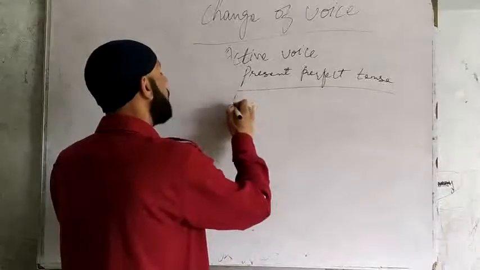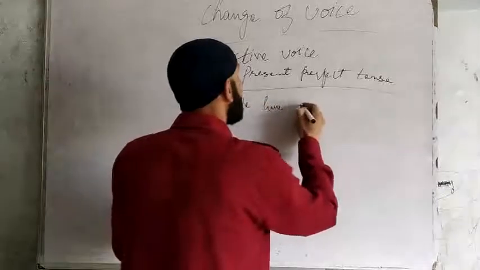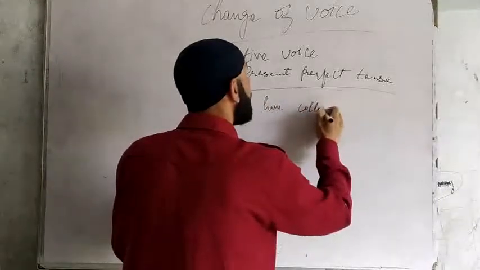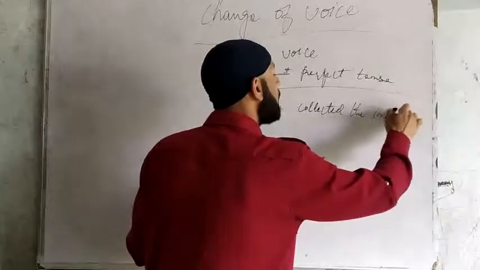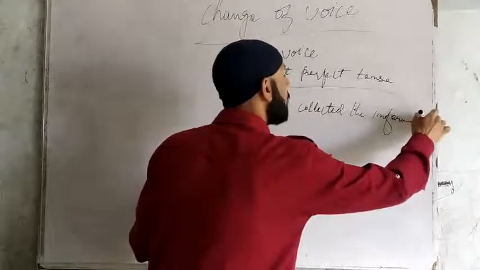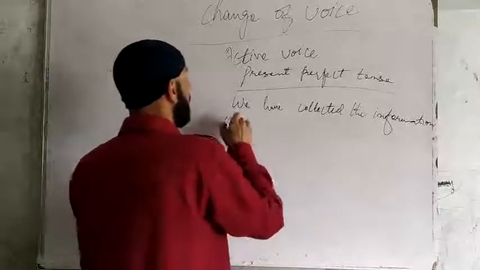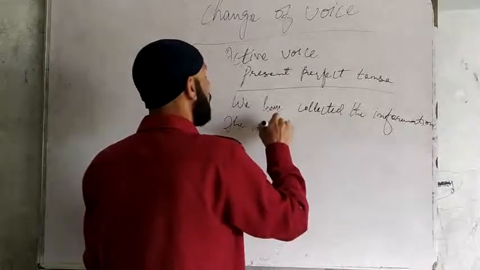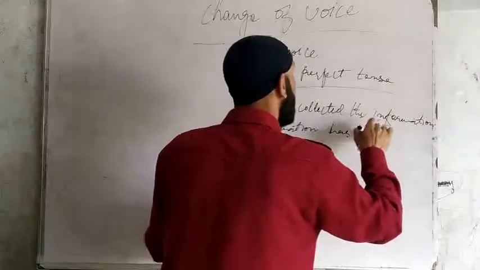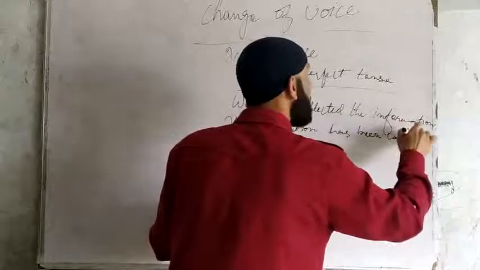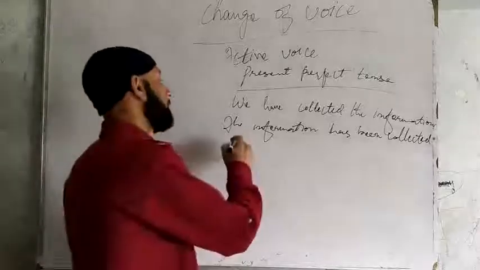Just like, we have collected the information. This is present perfect tense, and in present perfect, the information has been collected by us.